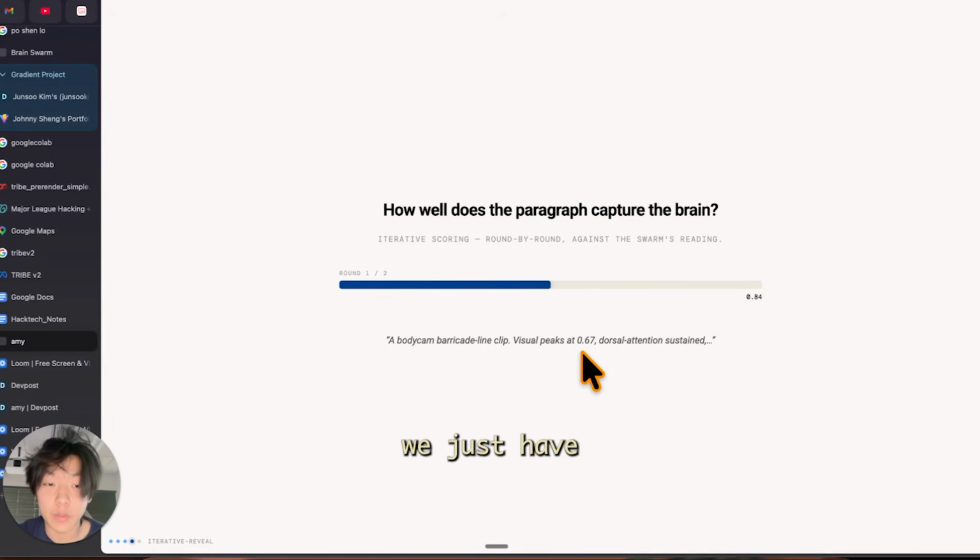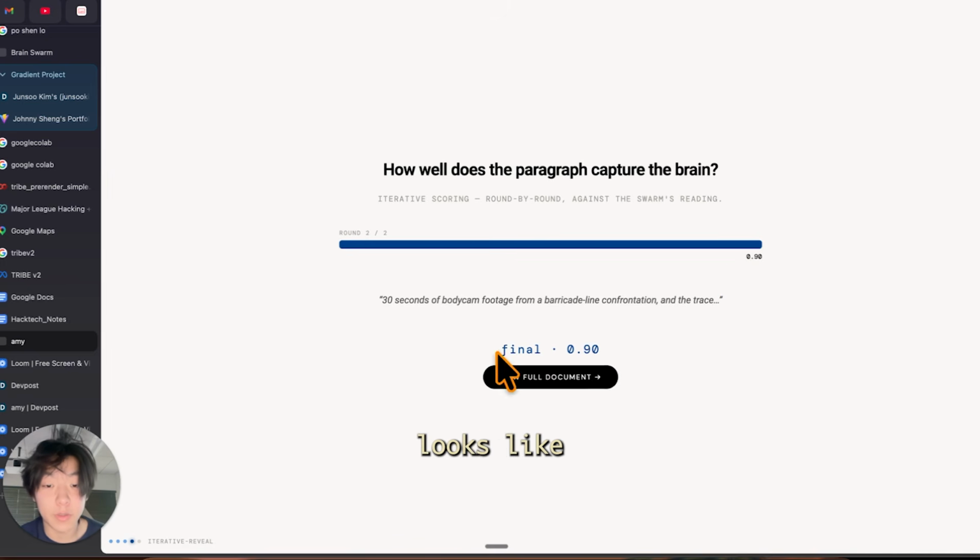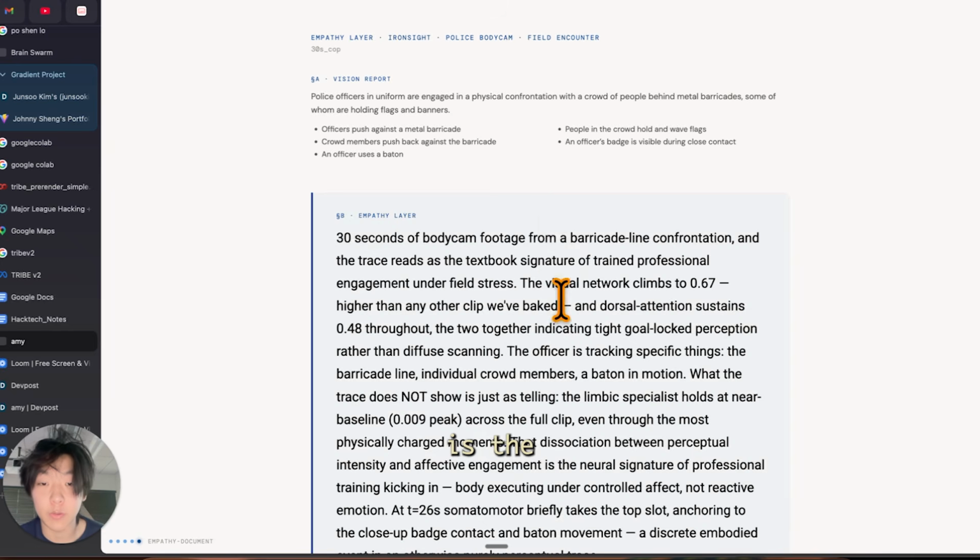At this point, we just have to wait for one longer process. It's collecting all the information that we have simulated from our K2 agents. Because of its fast inference, it's able to run 7 specialized agents that simulate between each other, discuss, and almost create their own conclusions from the content. And it looks like we generated a final document. The score is the cosine similarity that we calculated from the brainwaves and the actual content itself.